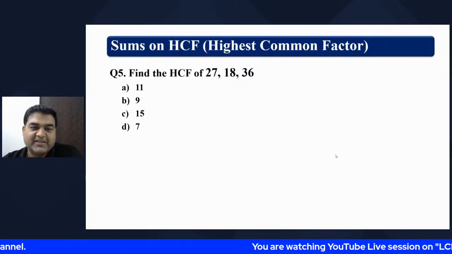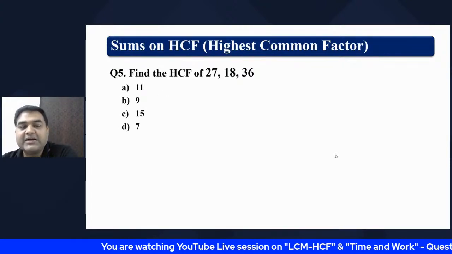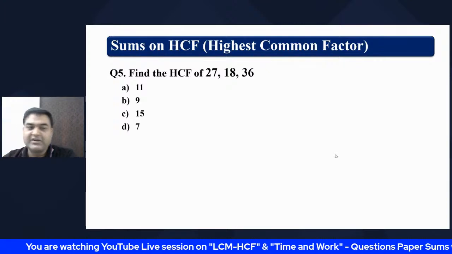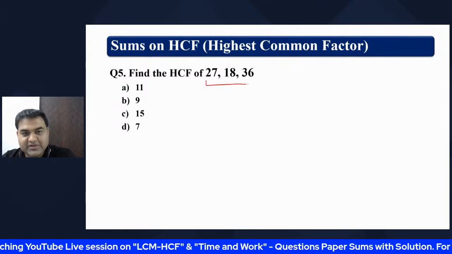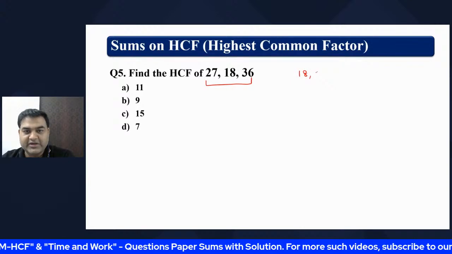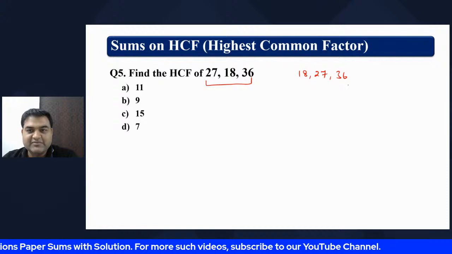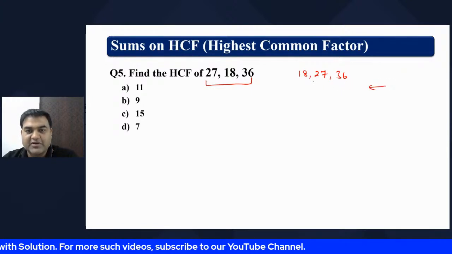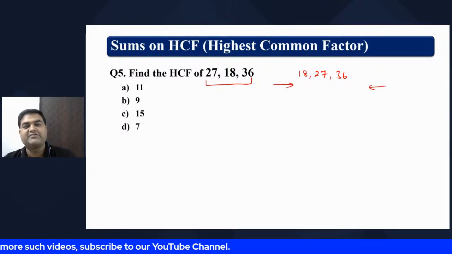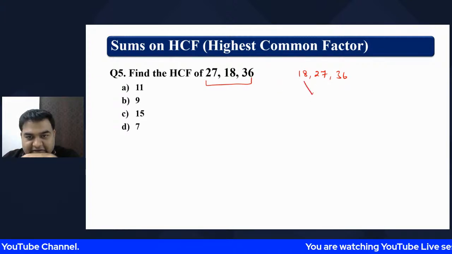So the question is find the HCF of 27, 18 and 36. Similarly, what we have written is we can write the numbers in ascending order, no problem: 18, 27 and 36. However, in LCM, we were starting with the bigger number. What we will do with the smaller number? In HCF, we will start from the left and we will try to find the HCF of these two numbers.